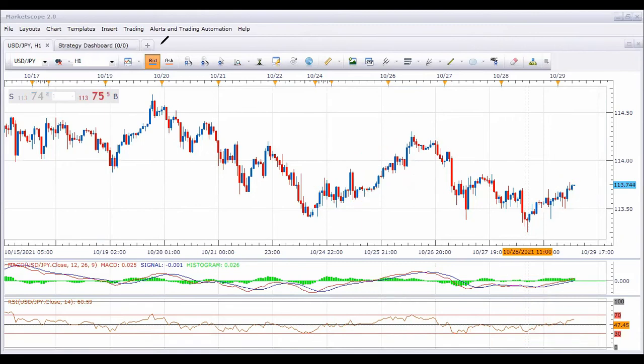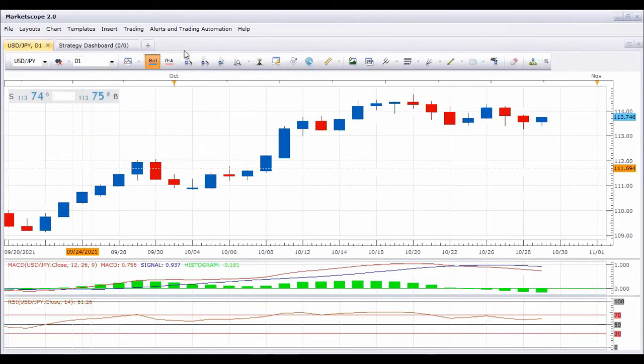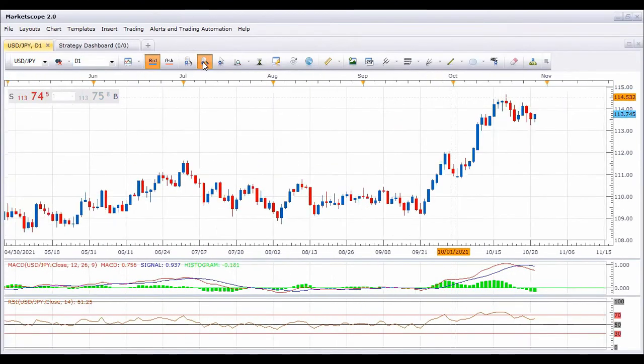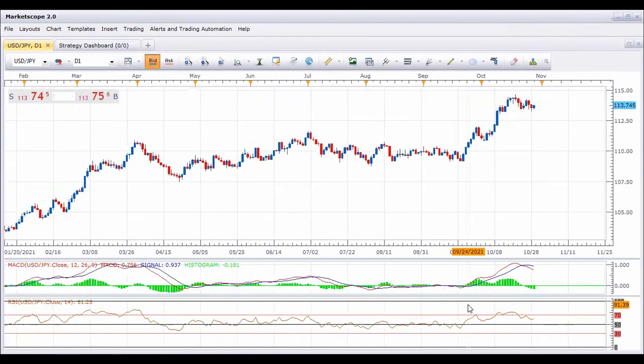Let's check the different kinds of charts also. It works on the daily chart also. Look, here you can get the proper crossovers in the oversold and overbought kind of pattern in the market. Here we are getting a bearish crossover. Here the market is falling.